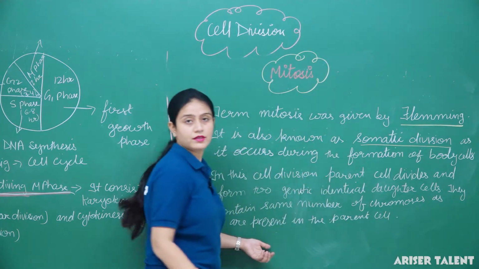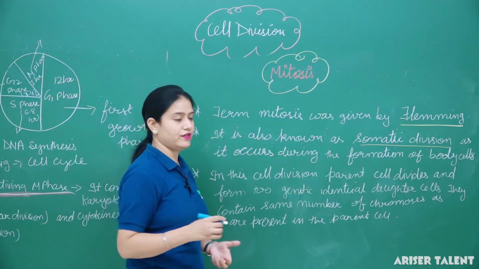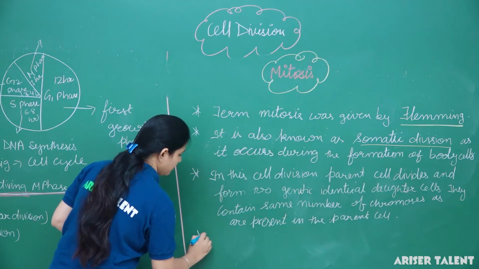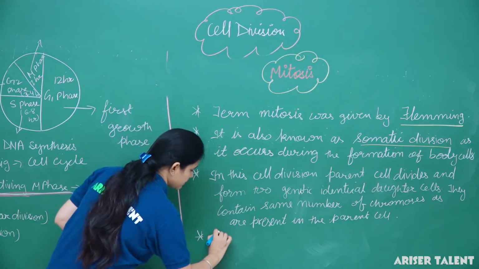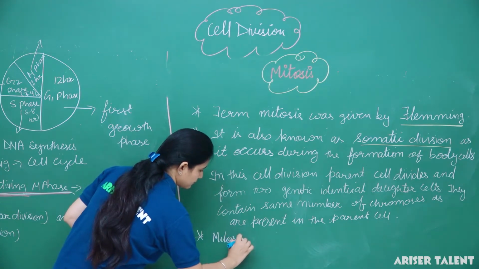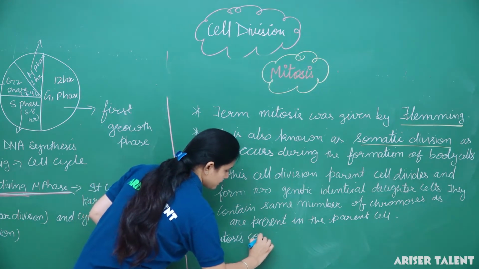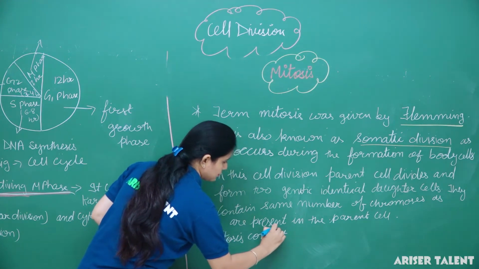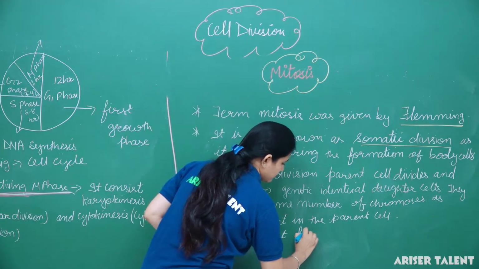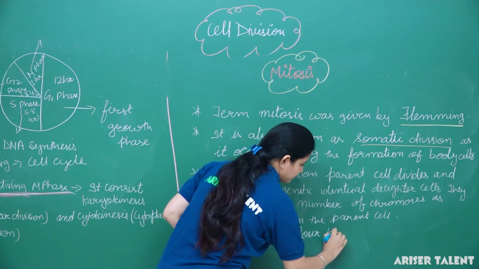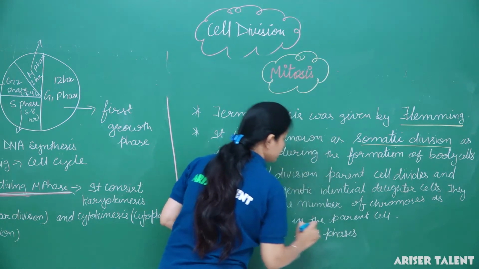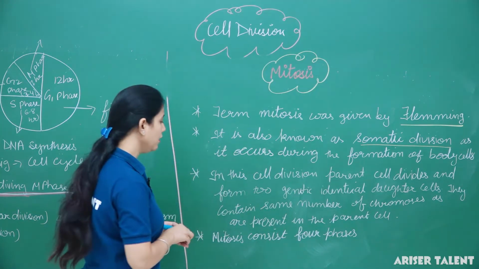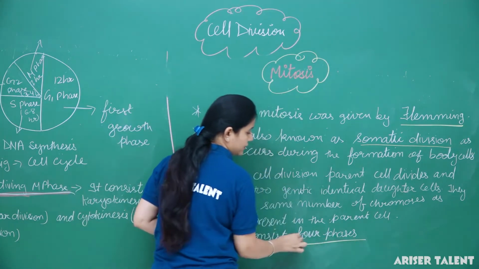Generally mitosis consists of 4 phases, which means such division takes place in 4 phases. What are the 4 phases?